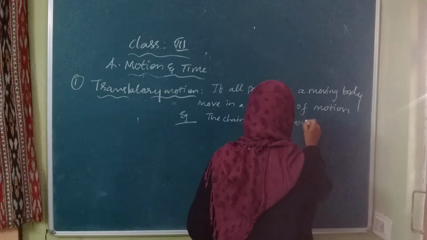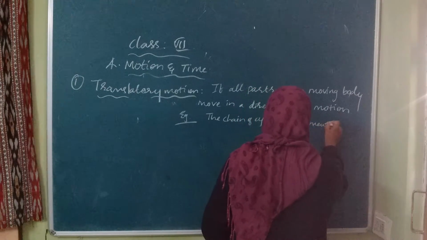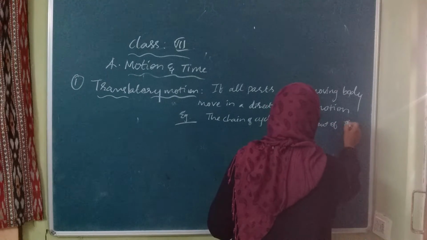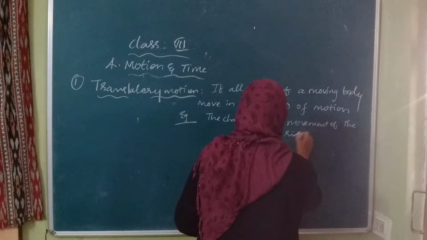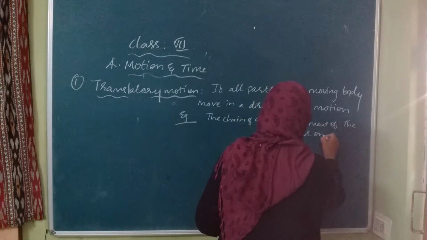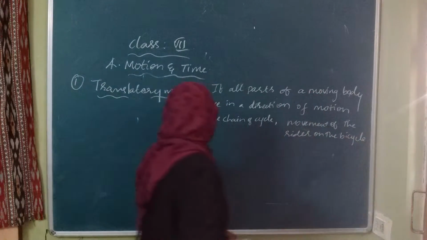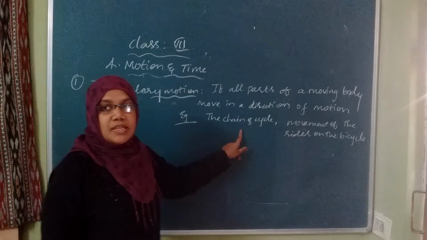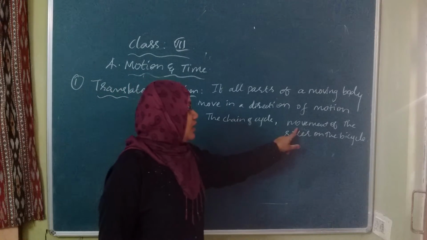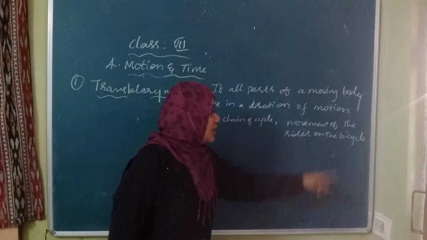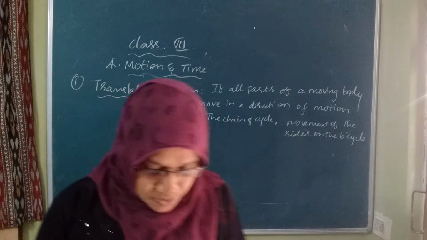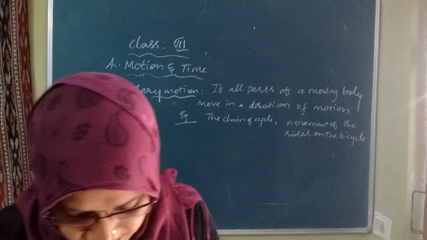Movement of the rider on the bicycle. Okay, first example: the chain of the cycle and the movement of the rider on the bicycle. These two are examples of translatory motion.